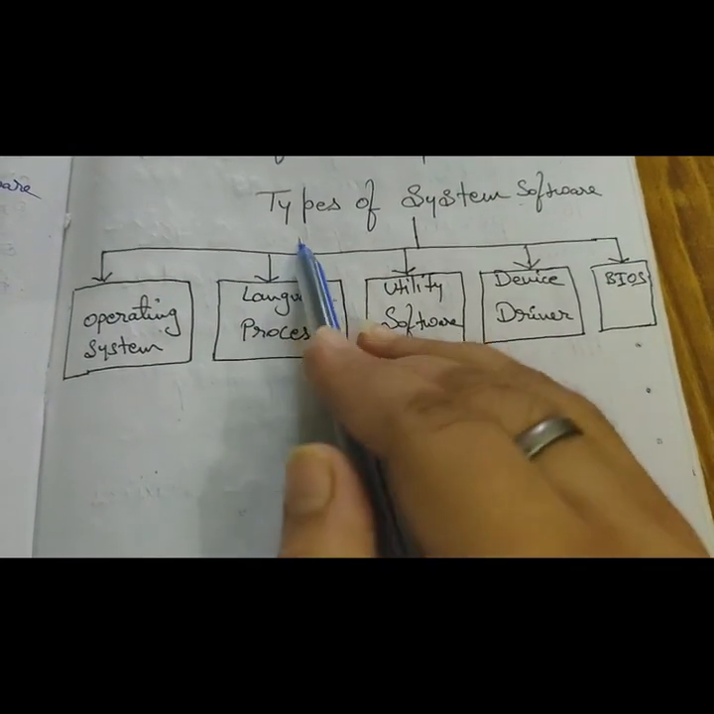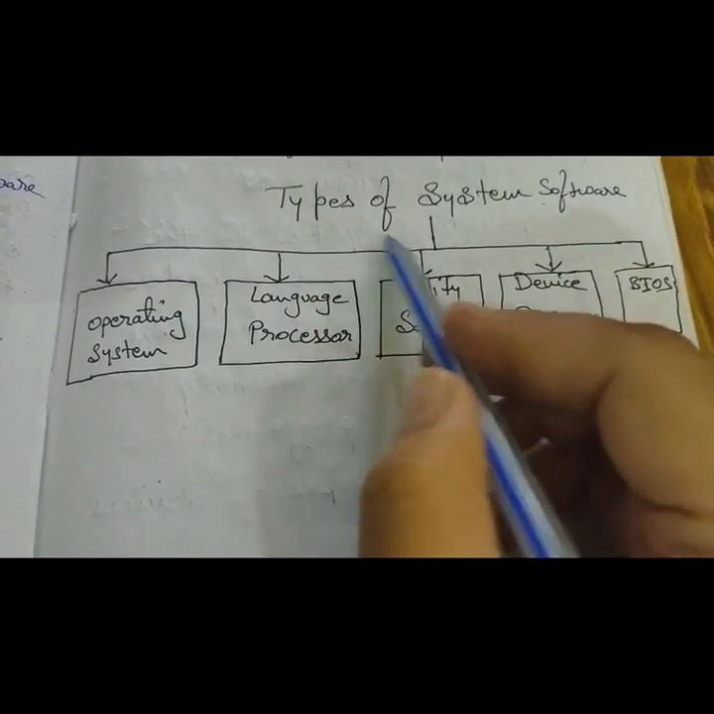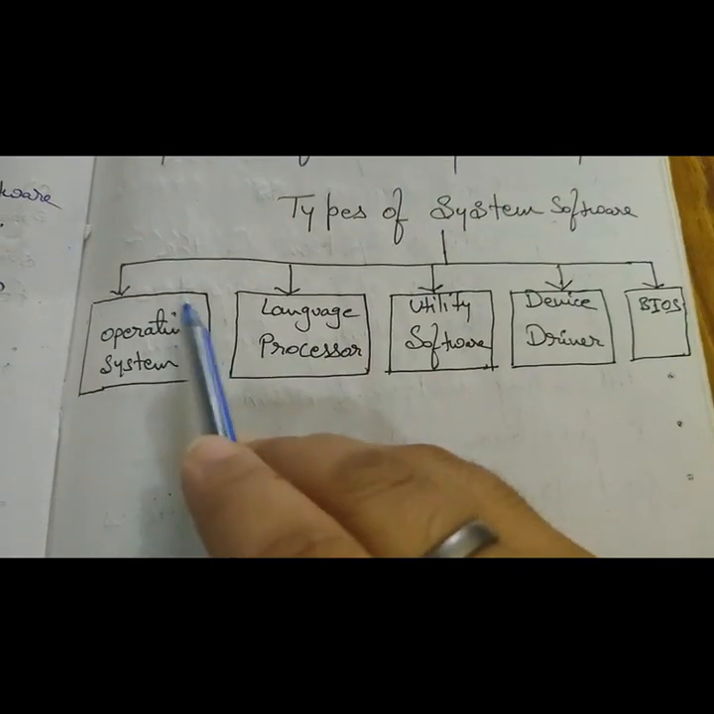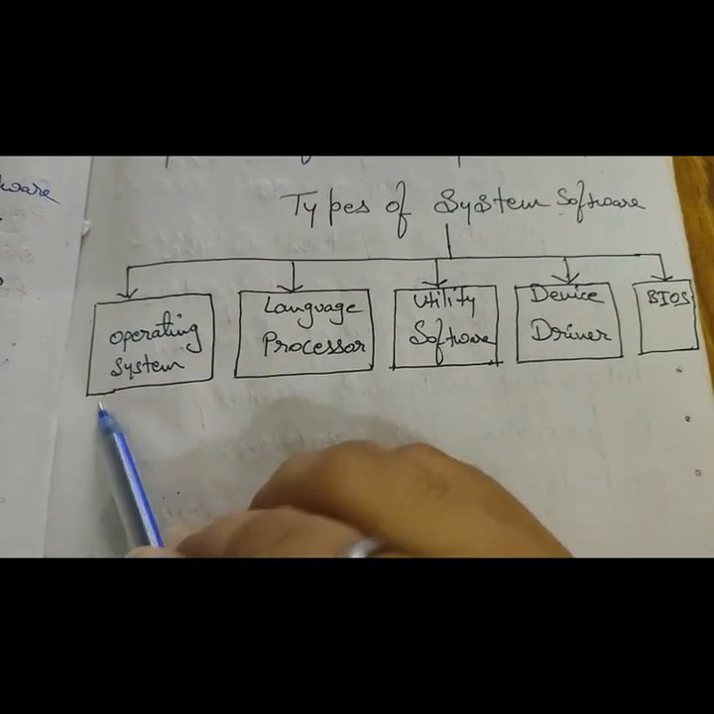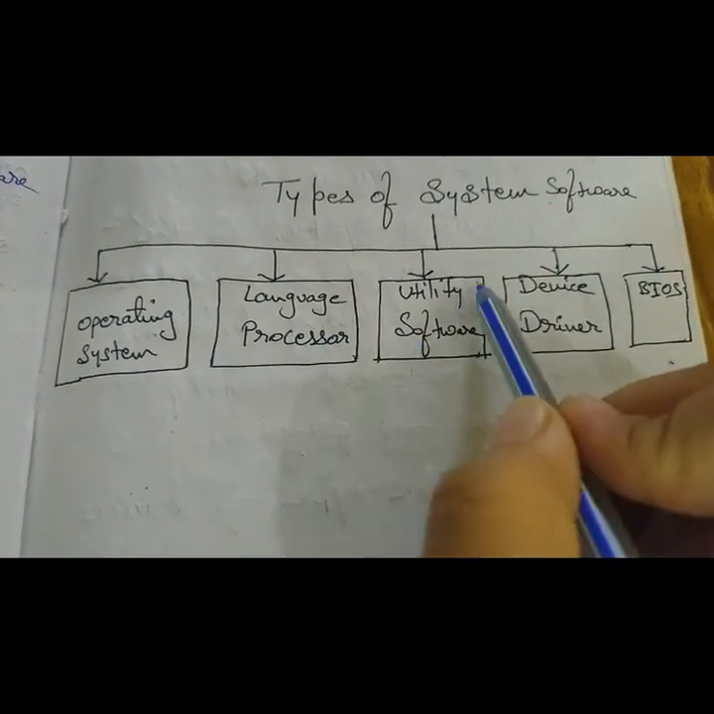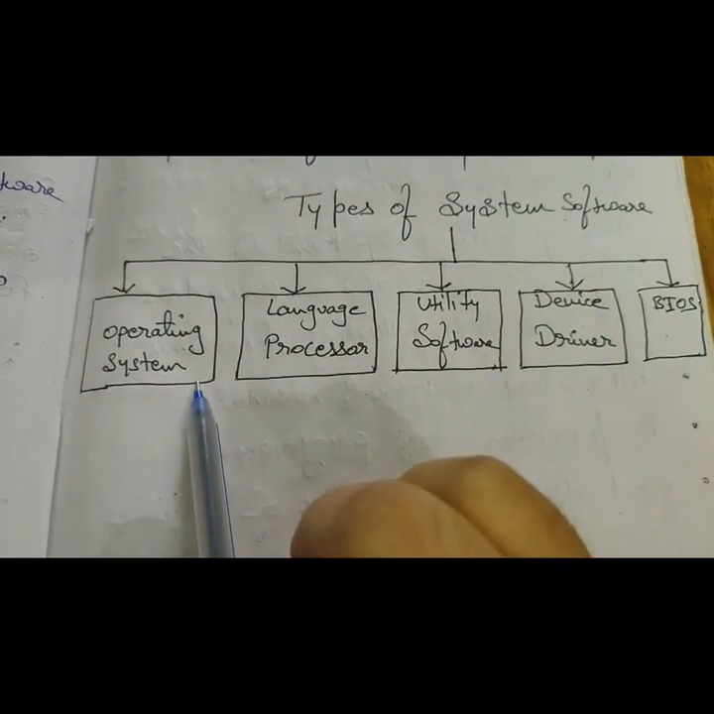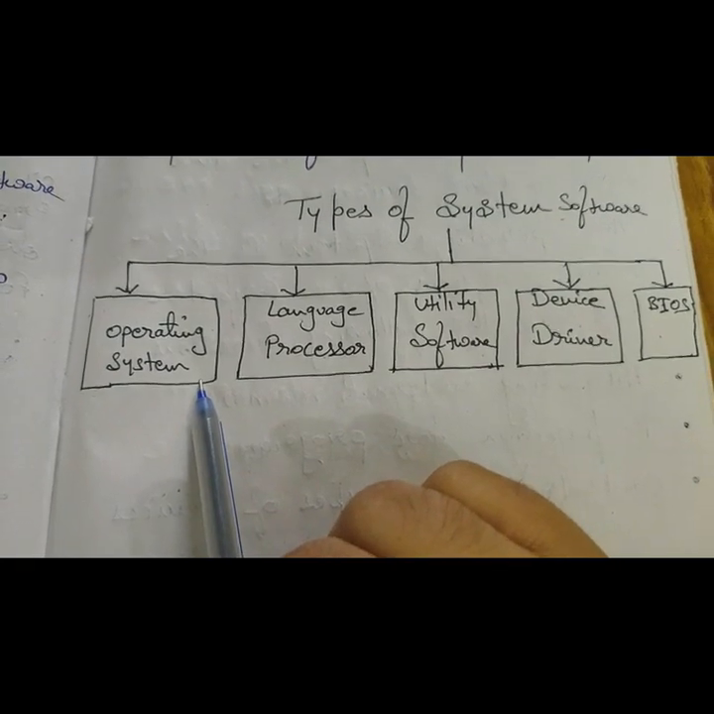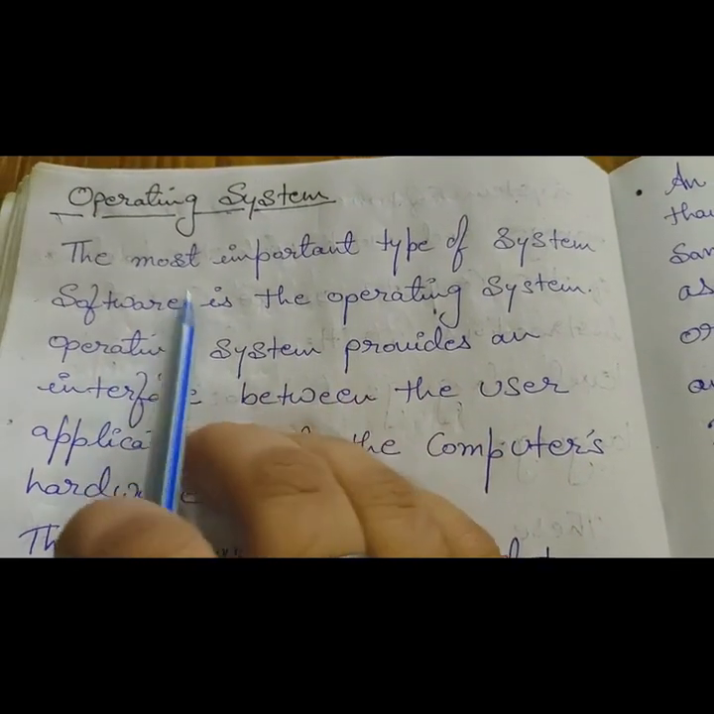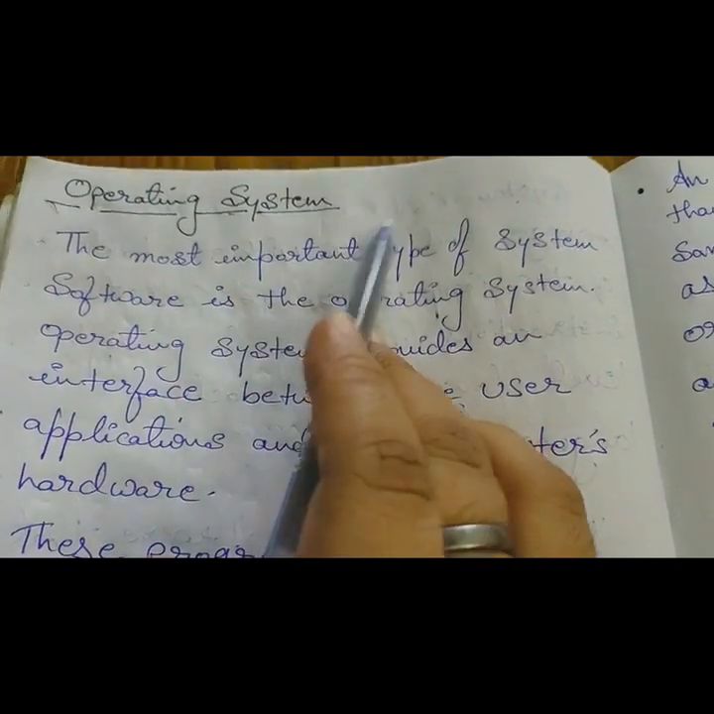Hello students, today we will start types of system software. First is operating system, language processor, utility software, device driver and BIOS. First we will start with the operating system. Let's learn what is operating system.